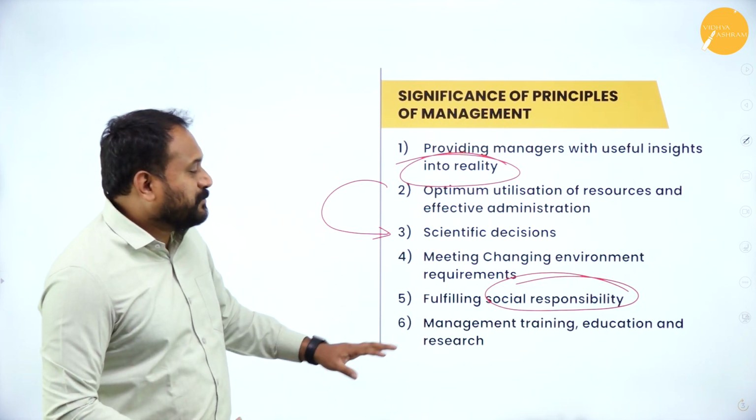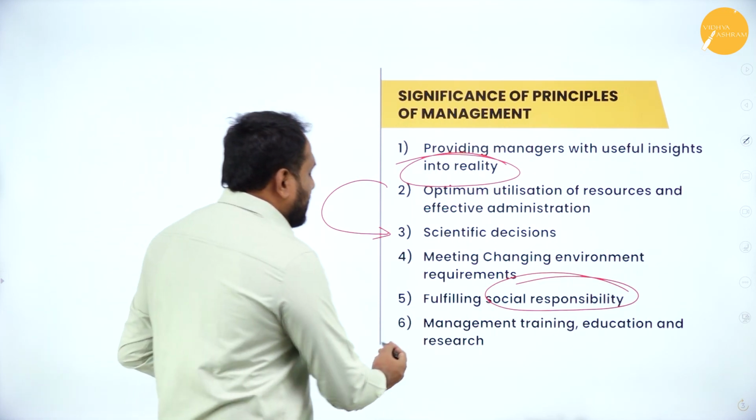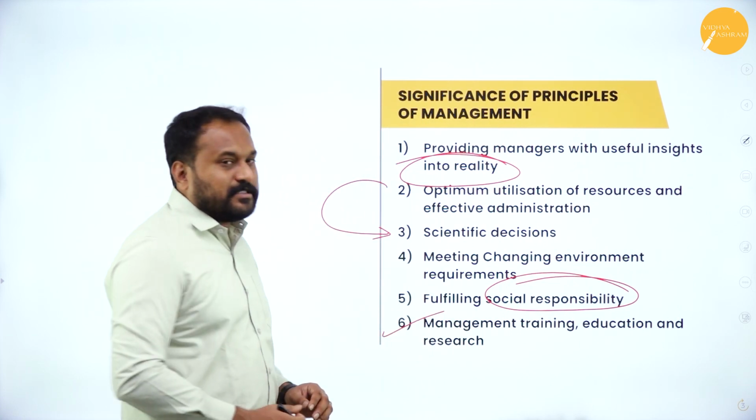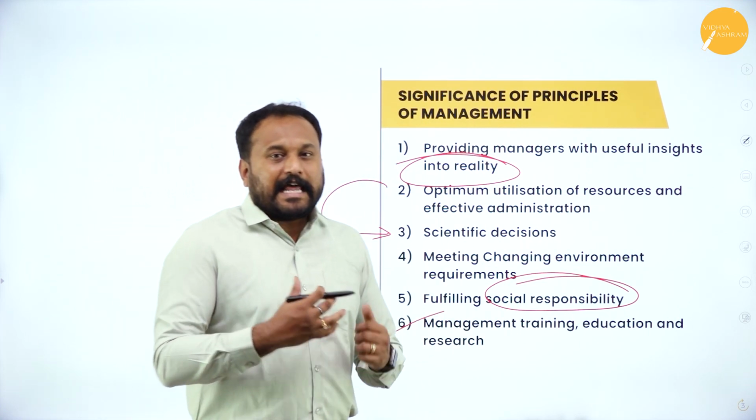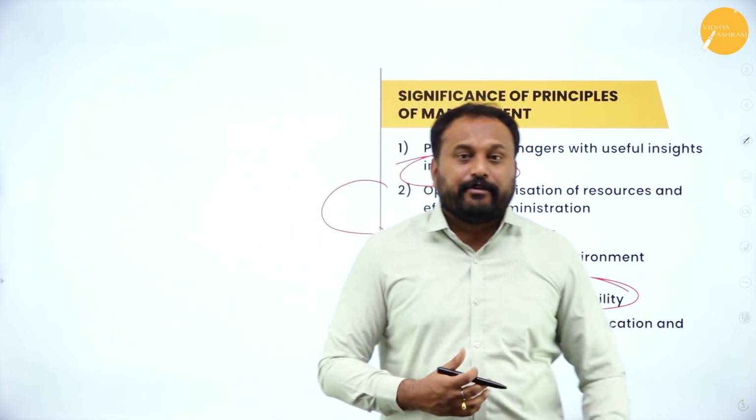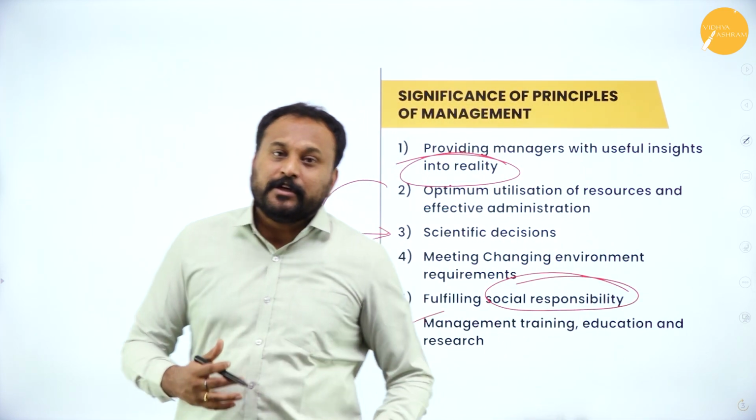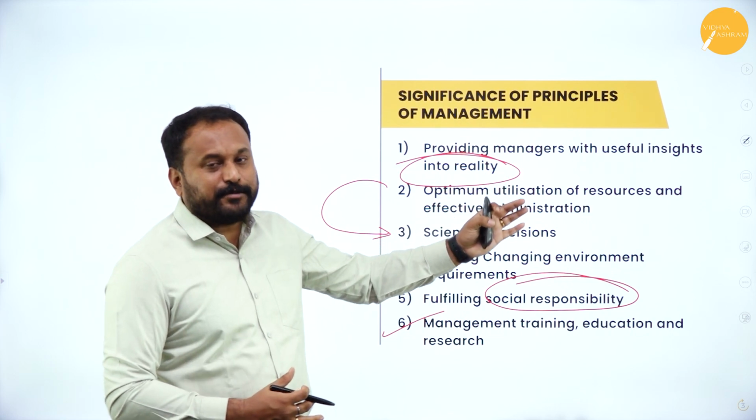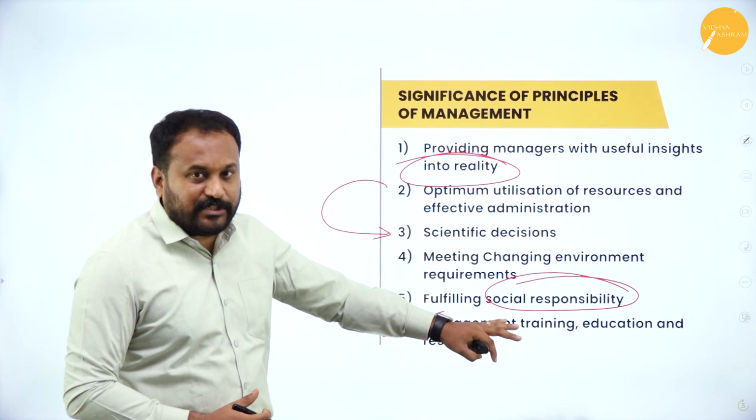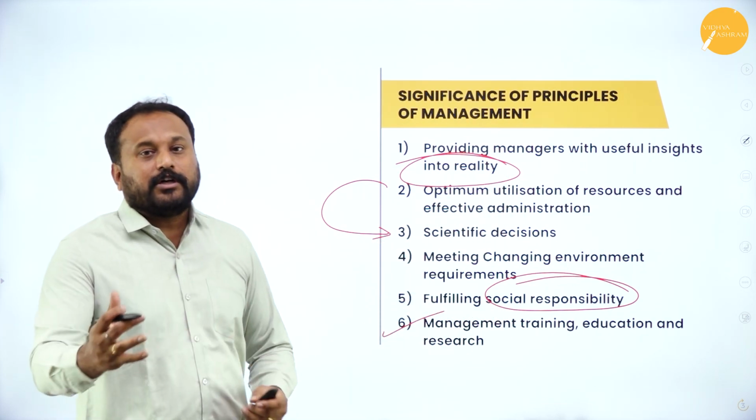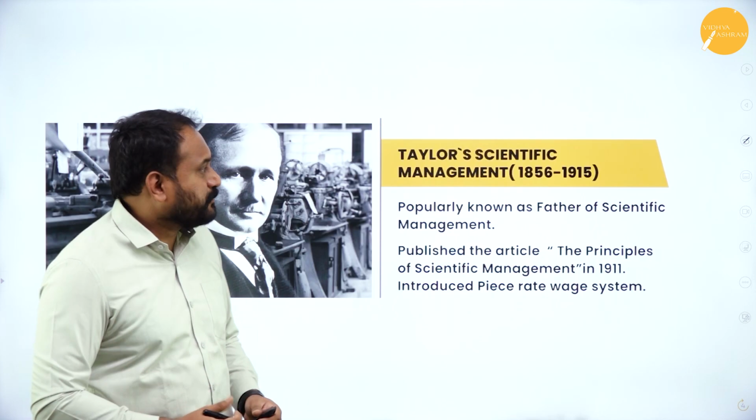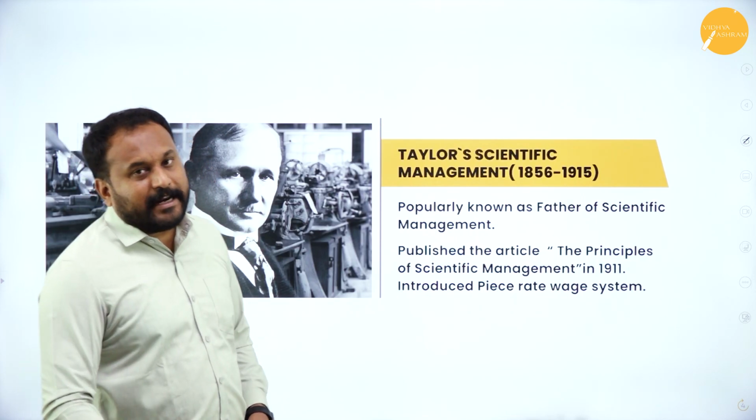The last one is management training, education and research. So here what happens, the more and more reality we get to know, we also know where all we are supposed to get adjusted, and then we are supposed to get training. So through principles of management, we can get a proper education as well as how to do the work properly, we can achieve it. Next is Taylor's scientific management.